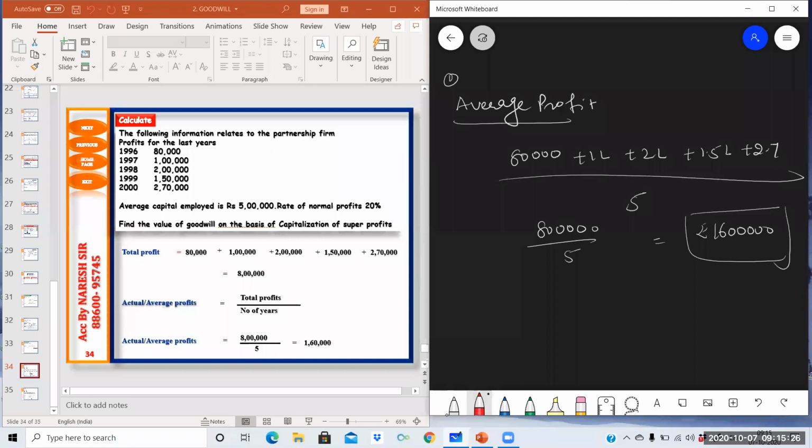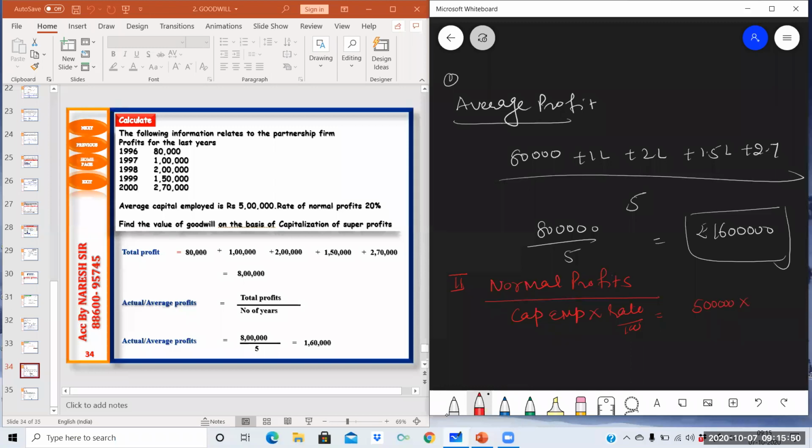In step 2, finding out normal profits. Normal profit. Write the formula: capital employed into rate upon 100. So what is the capital employed? 5 lakh into rate.